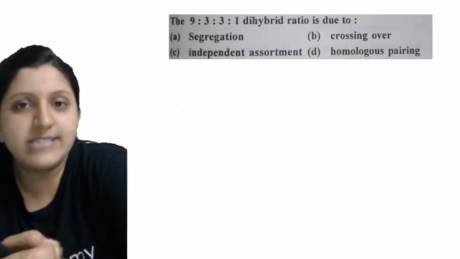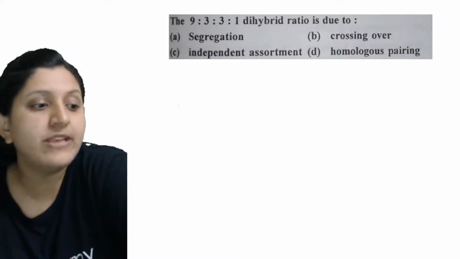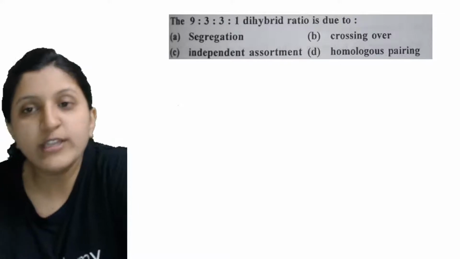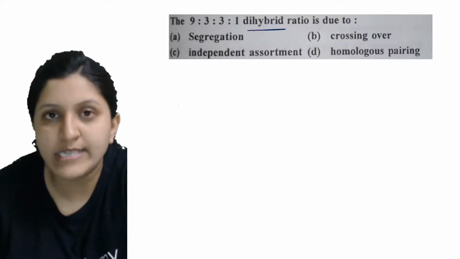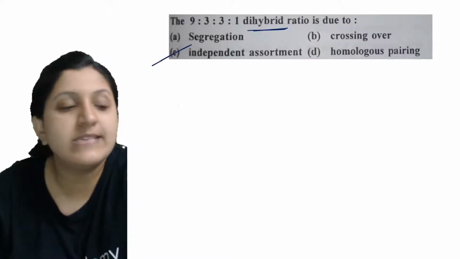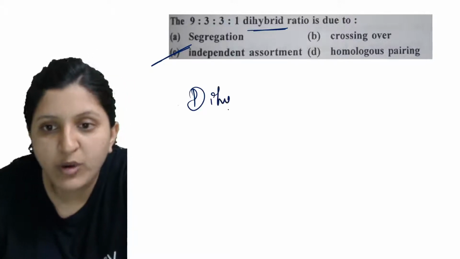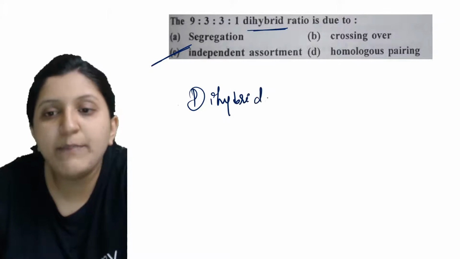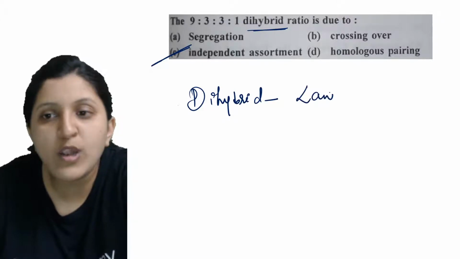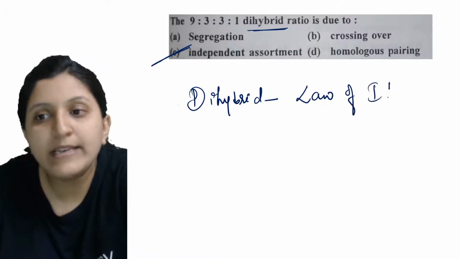When can we get this kind of ratio? That is only when 2 characters are taken. So 2 characters are taken for a study, so that means it is independent assortment. For a dihybrid cross, it is always the law of independent assortment.